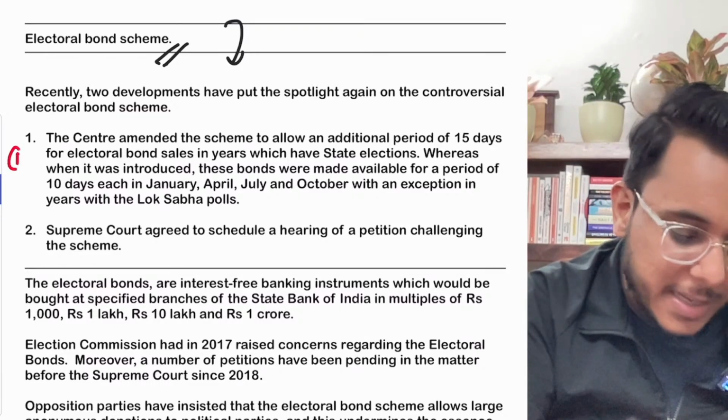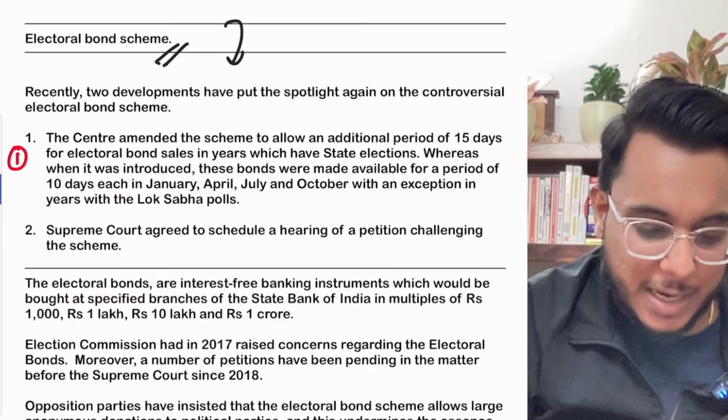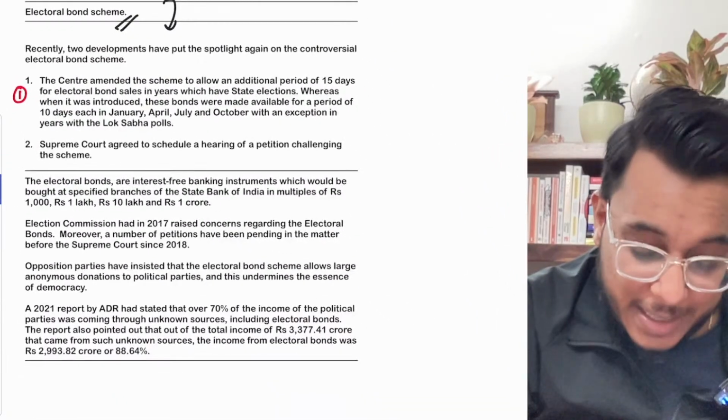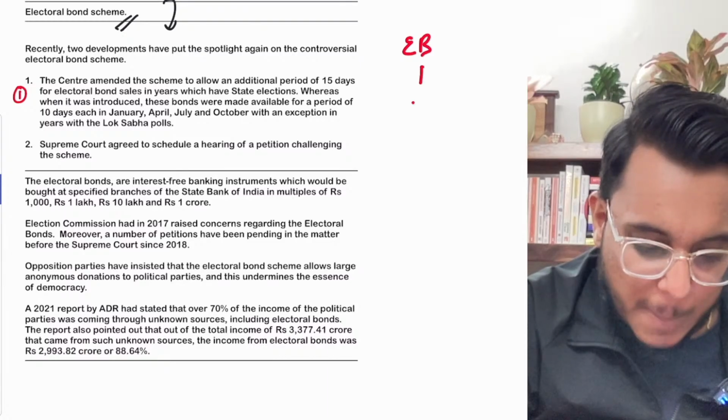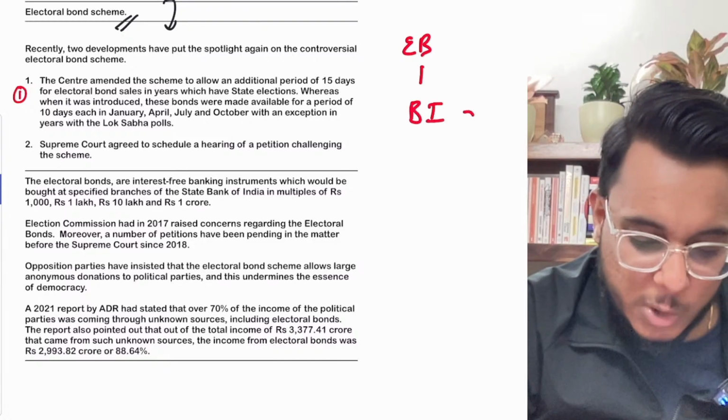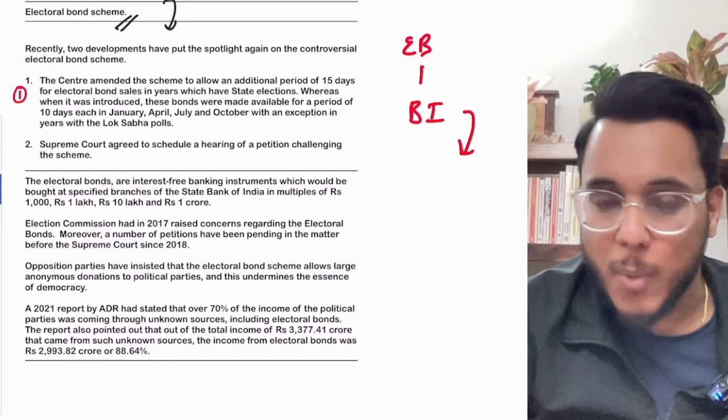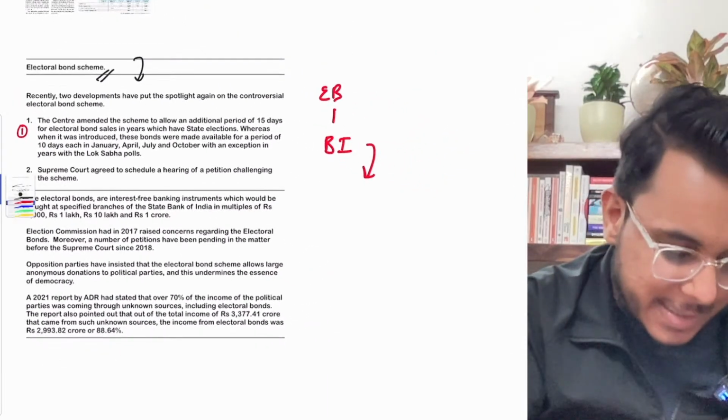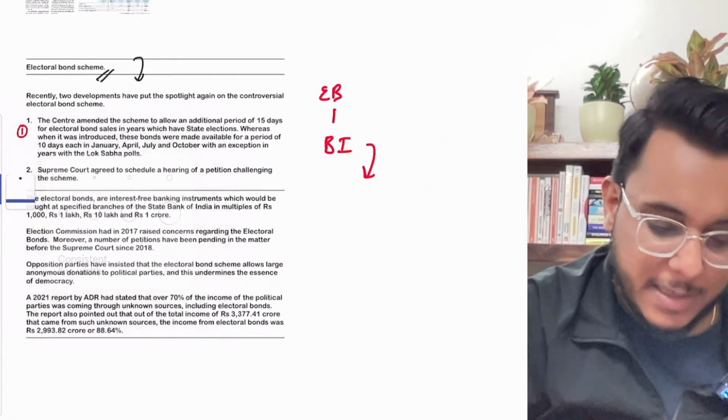Now, basically, first of all, let's understand what these electoral bonds are. Electoral bonds are banking instruments to provide funding to a particular political party. Let's take one example.